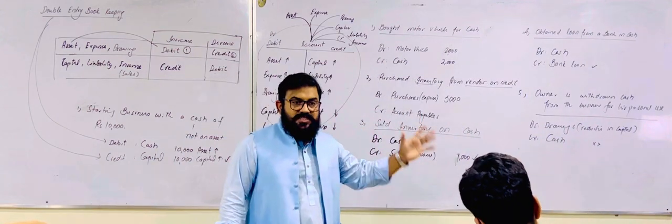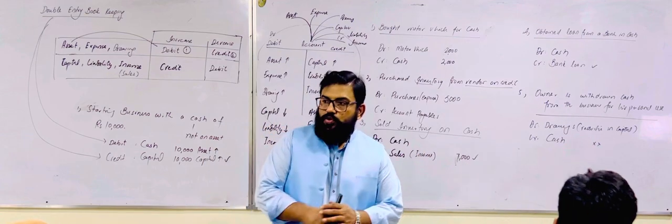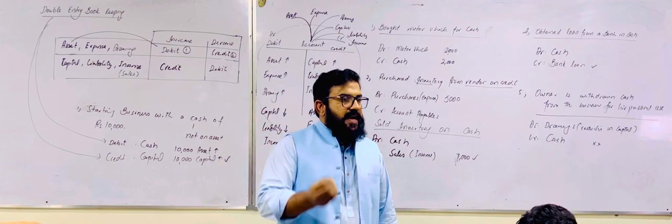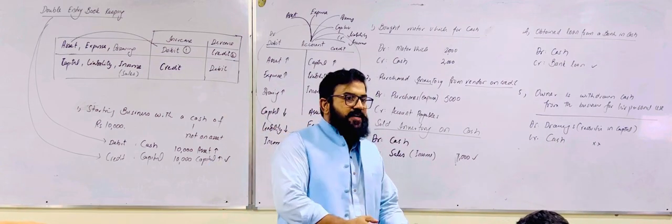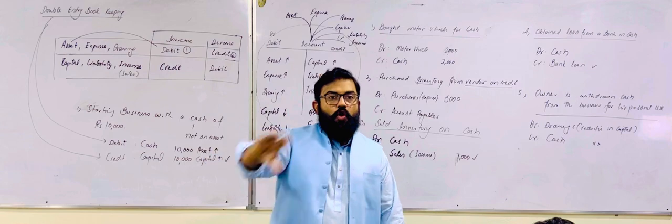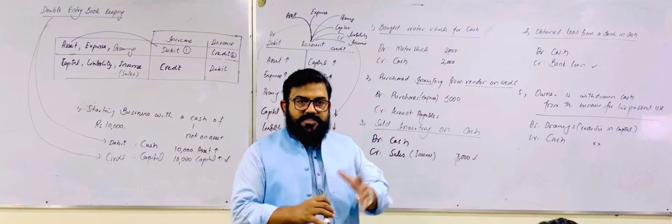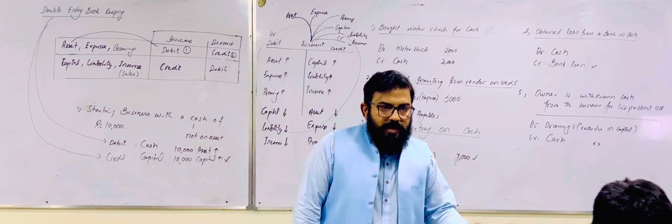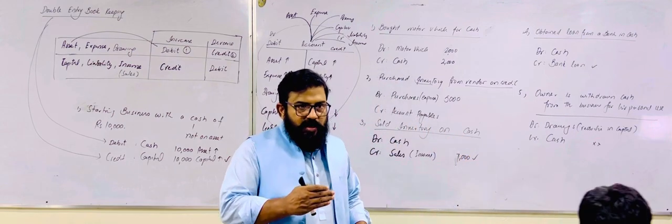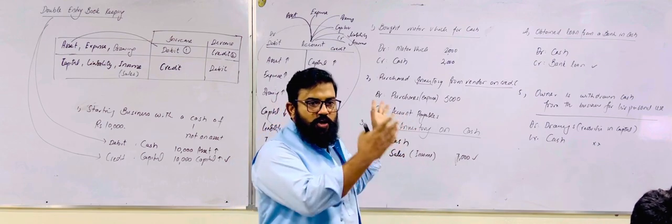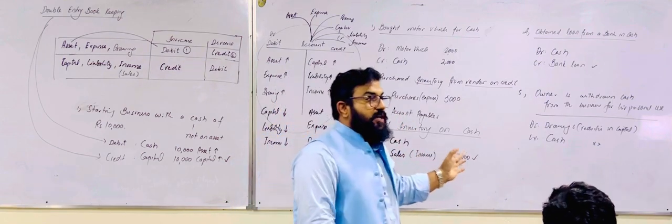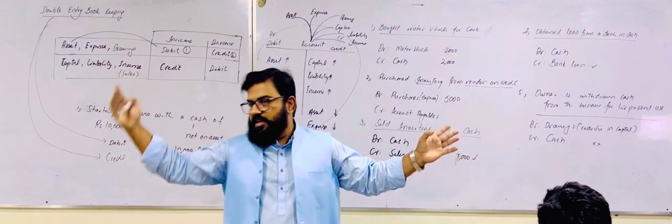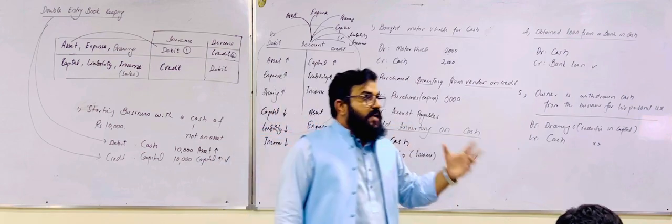Actually, the account which is debited here is capital, but we make a separate account for whatever you are withdrawing from the business, and that account's name is drawings. At the year end we calculate the total of all drawings and deduct these drawings from the capital. So drawing is actually reduction in capital. You can say behind the drawing there is a capital. This is actually not the drawings which are being debited. This is actually capital which is debited, because if the owner is introducing something, capital is increasing. If he is withdrawing something from the business, the capital is decreasing.